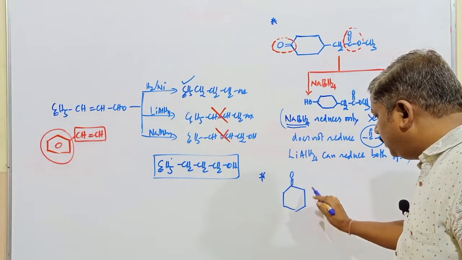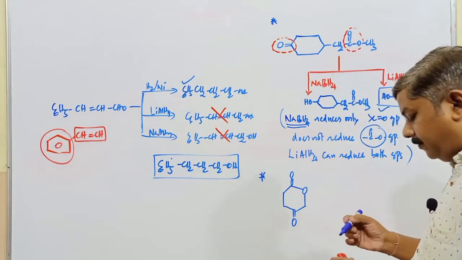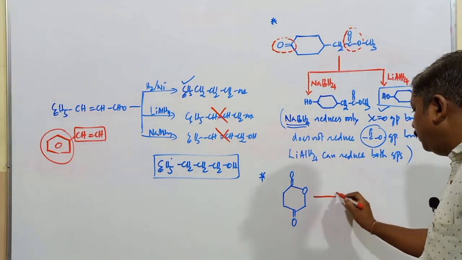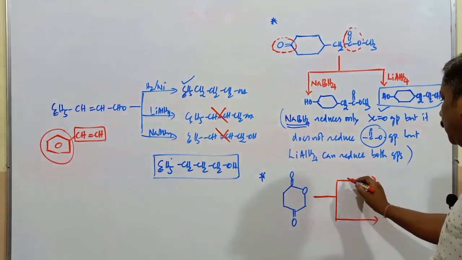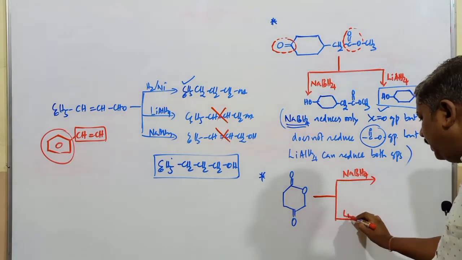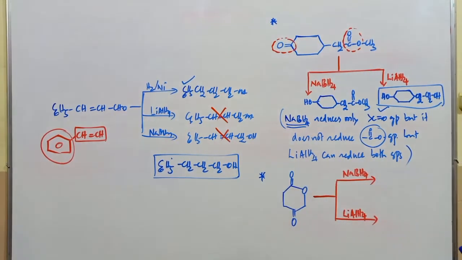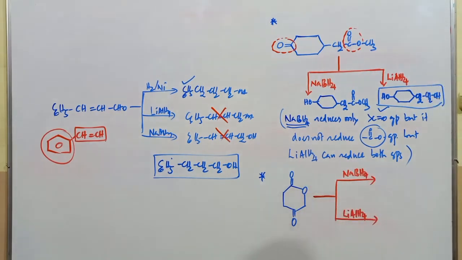Another example I am considering here has a C=O and an oxygen. When this compound is reduced in presence of two reducing agents, again I am differentiating between sodium borohydride, NaBH4, and lithium aluminum hydride. What is the nature of the compound in presence of these two reducing agents?